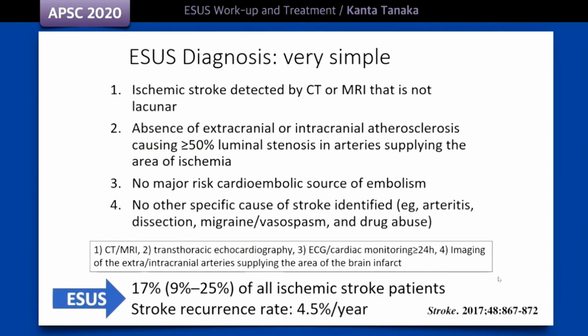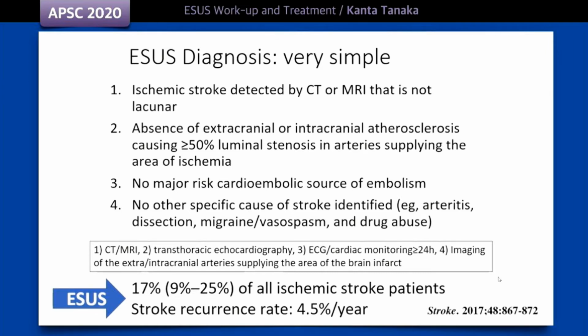The diagnostic criteria for ESUS are very simple. It is in 4 parts. First, ischemic stroke detected by CT or MRI that is not lacunar. Second, absence of extracranial or intracranial atherosclerosis causing 50% or greater luminal stenosis in arteries supplying the area of ischemia. Third, no major cardioembolic source of embolism. The fourth requirement is no other specific cause of stroke.